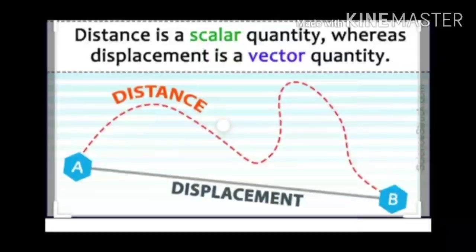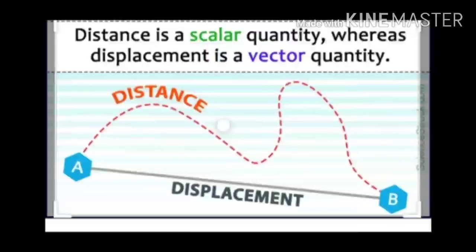Now, distance traveled has magnitude only, so distance is a scalar quantity, while displacement has magnitude as well as direction, so displacement is a vector quantity. Now, you may have some question in your mind: what is a scalar quantity and what is a vector quantity? Let us discuss these quantities.